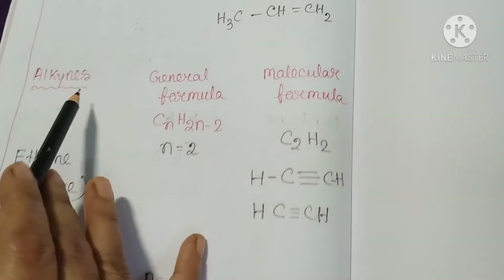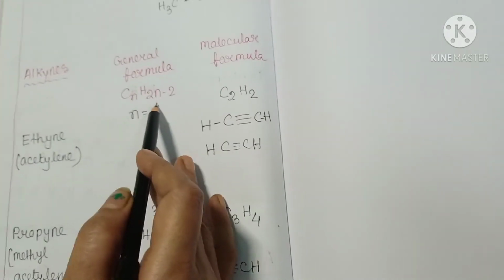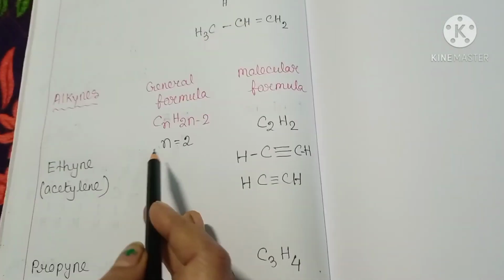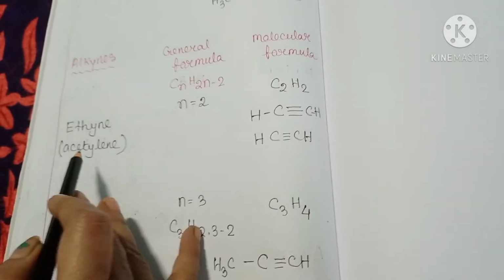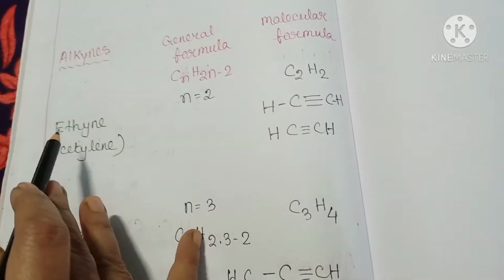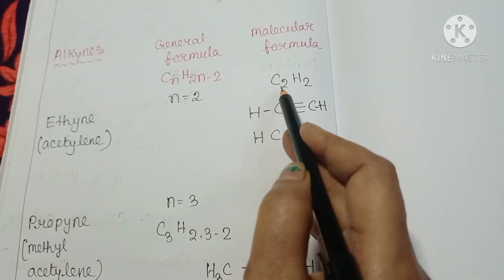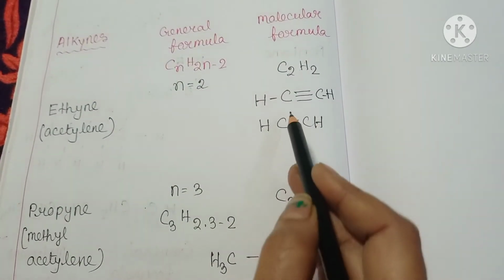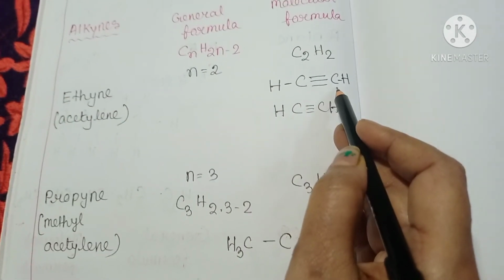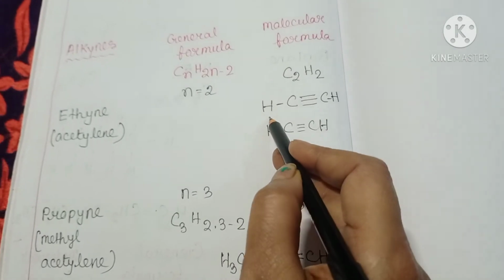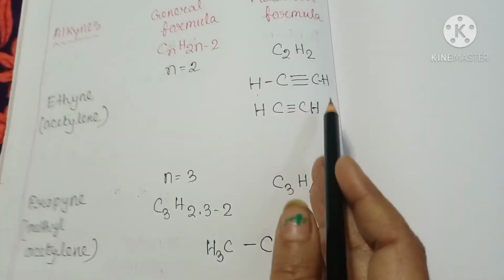Next, alkyne. Alkynes have the general formula CnH2n-2. When n equals 2, the name of the organic compound is ethyne. Molecular formula C2H2, and the structure of ethyne is C triple bond C, with an H here and an H here. This is the structural formula, branch structural.